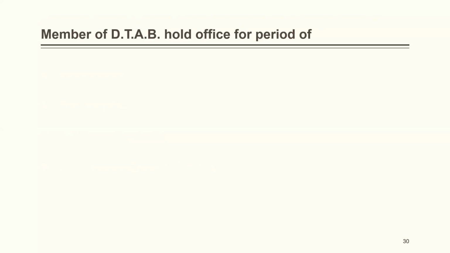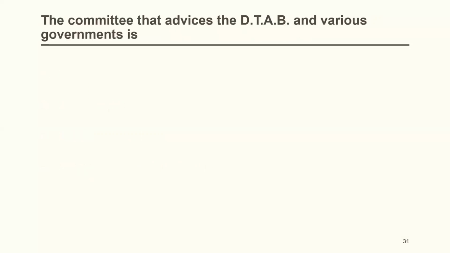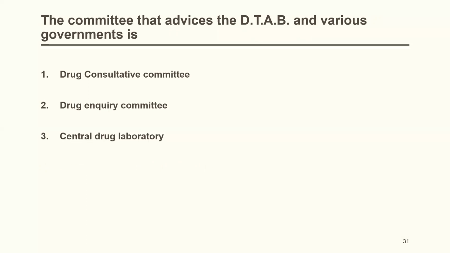Member of DTAB holds office for a period of 5 years, 2 years, 3 years, 7 years. The correct answer is 3 years. The committee that advises the DTAB and various governments is Drug Consultative Committee, Drug Enquiry Committee, Central Drug Laboratory, or Central Pharmacy Council.